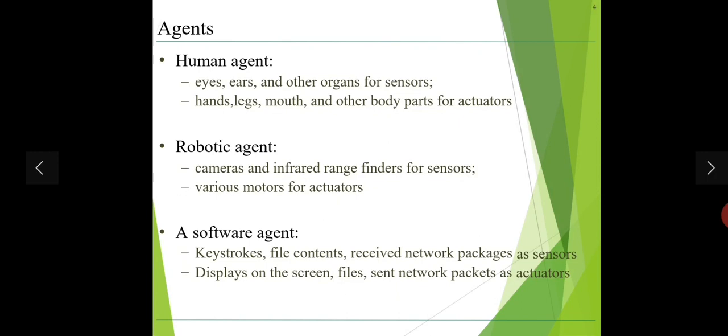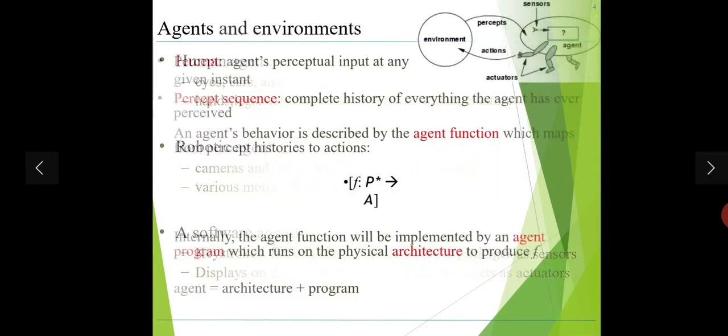What are the sensors here? Eyes, ears, and other organs. And what are the actuators? Hands, legs, mouth, and other body parts. For robotic agents, the sensors are cameras and infrared range finders, and the actuators are various motors. For a software agent, the sensors are keystrokes, file contents, and received network packets, and the actuators are display on the screen, files, and network packets.